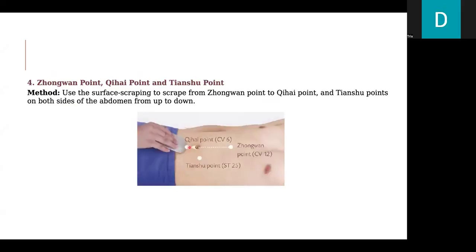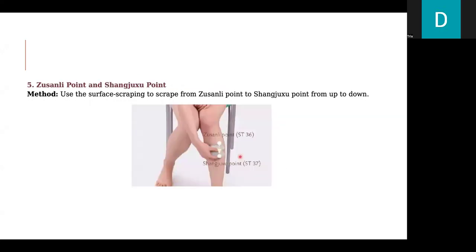Next is the Zhongwan point, Qihai point, and Tianshu point. Use the surface scraping to scrape from Zhongwan point to the Qihai point and Tianshu point on both sides of the abdomen from up to down. Next, Zusanli point to the Shangjuxu point. Use the surface scraping to scrape from Zusanli point to Shangjuxu point from up to down.